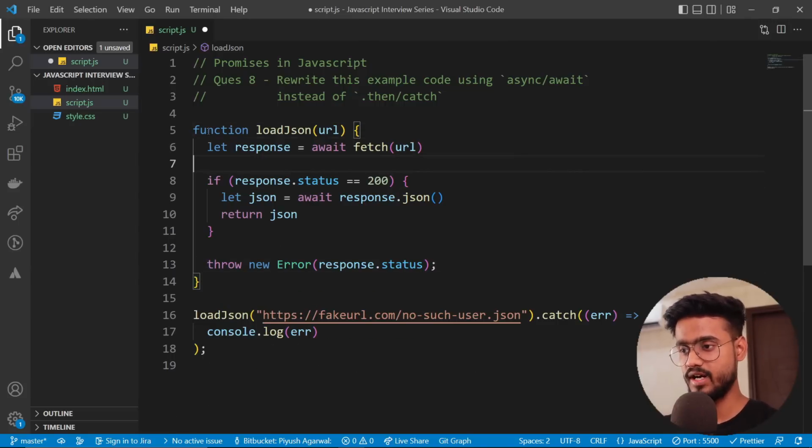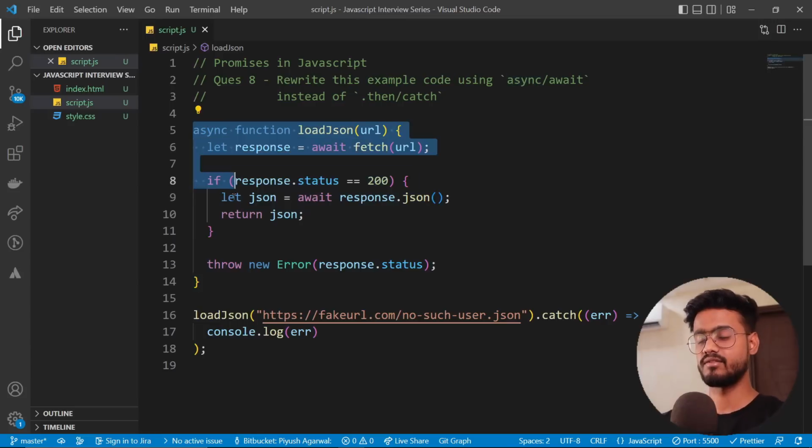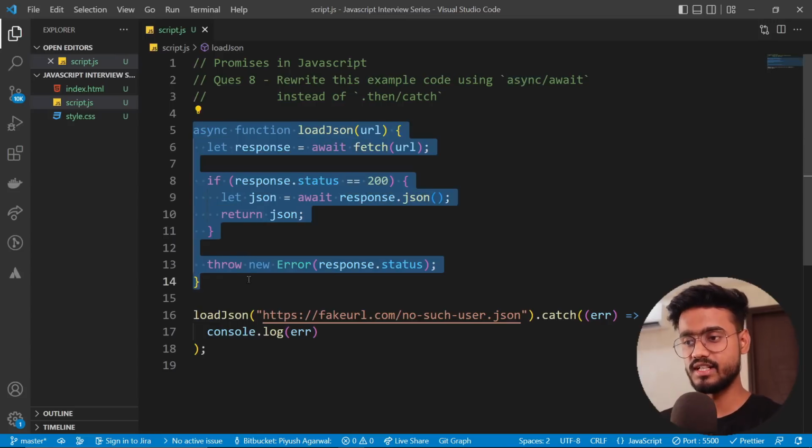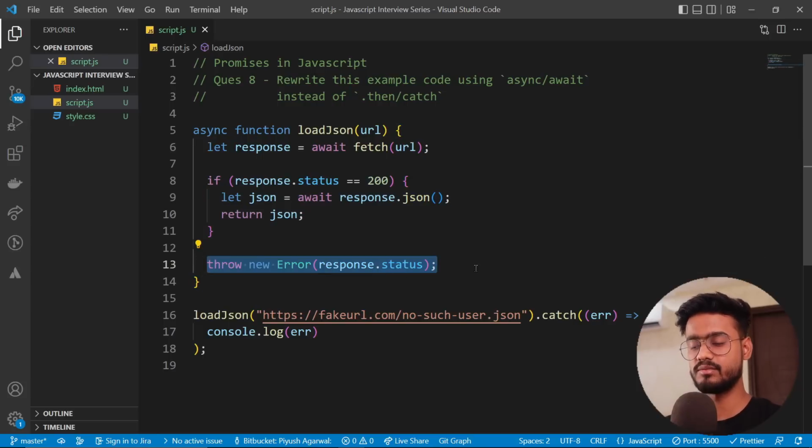And oops, I forgot to add async over here. Yep. So you see how clean this code looks now. Earlier it was having dot then and all those chaining and stuff, right? Now it's much cleaner: if response is 200, return this. Otherwise it's gonna throw a new error. So this is a much cleaner syntax, and this is a very basic example.